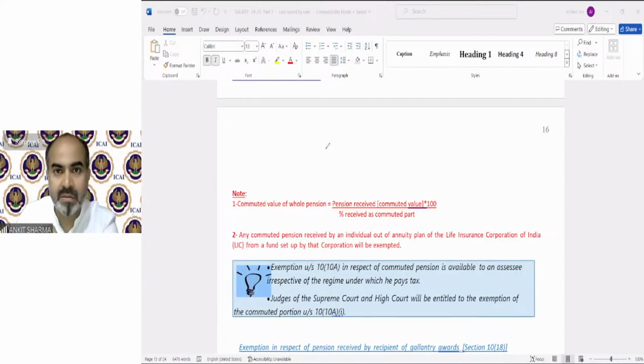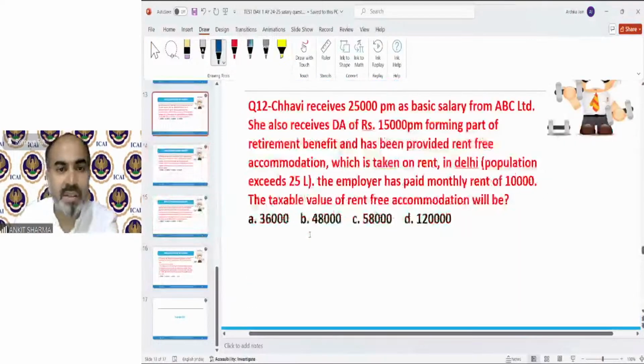So let me take the MCQs we have left. 2 or 3 MCQs were there. So if there's any query, you can ask me. You can raise your hand, or you are unmuted, of course, so you can ask any query whenever you want till our class continues. So we have discussed the last MCQ.